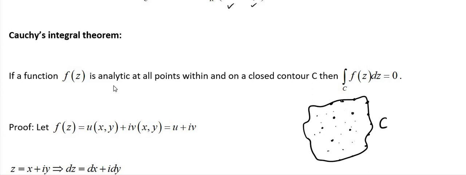Then the integration over C of f of z dz is 0. Now I am going to prove this theorem.